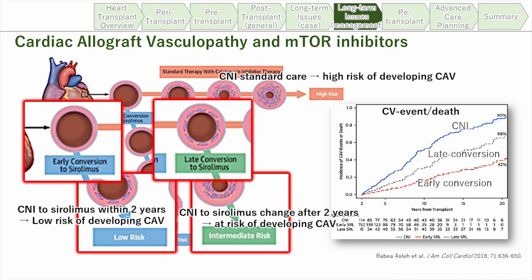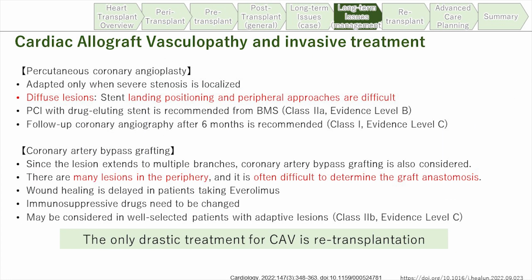And this slide shows how to use sirolimus. The introduction of sirolimus within 2 years can, not cure, but reduce the risk of cardiovascular death or cardiovascular adverse events. And then PCI and some invasive methods are also performed sometimes, but the approach is very difficult. So retransplantation is the only treatment for coronary artery vasculopathy.